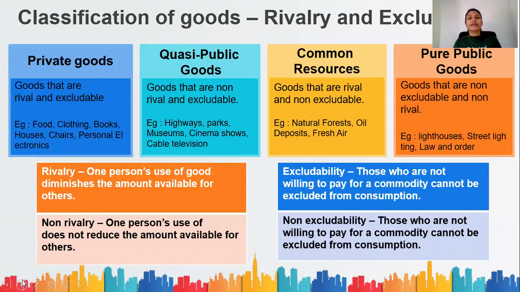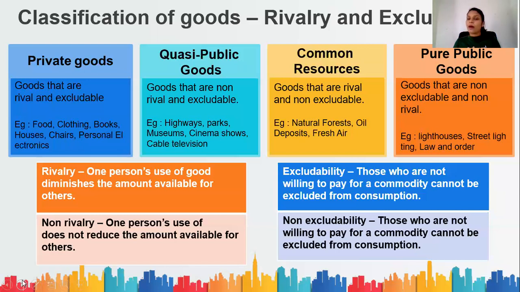Then comes common resources. We also call them common pool resources. They're like the opposite of quasi-public goods because they are rival but non-excludable. Oil deposits. You can use it, right? Does anyone come and claim the ownership of an oil deposit? Well, the country's authority will come and say, but if you find it, no one will. Or the natural forests, they are rival, but they are not excludable.